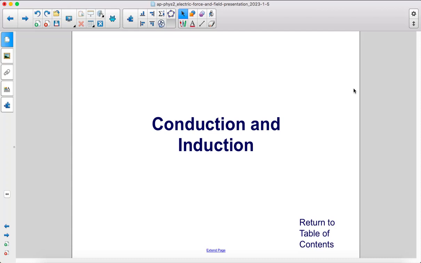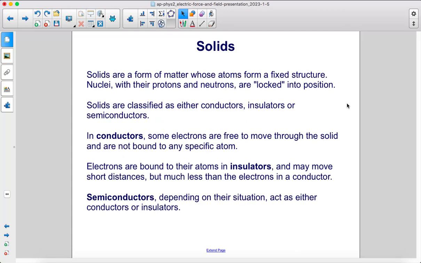Conduction and induction. Solids are a form of matter whose atoms form a fixed structure. Nuclei, with their protons and neutrons, are locked into position. Solids are classified as either conductors, insulators, or semiconductors.